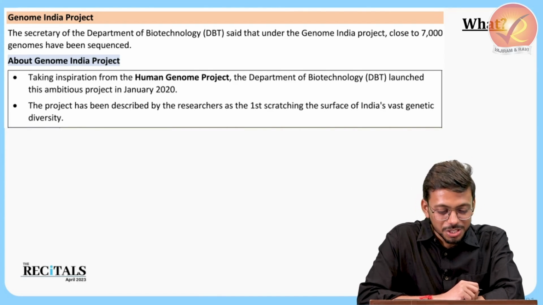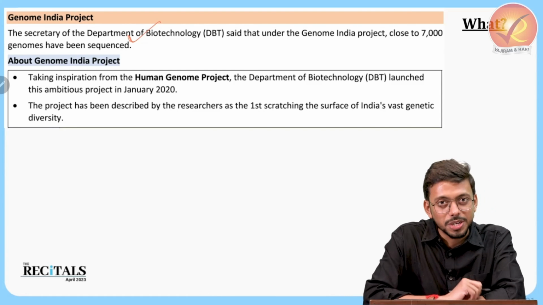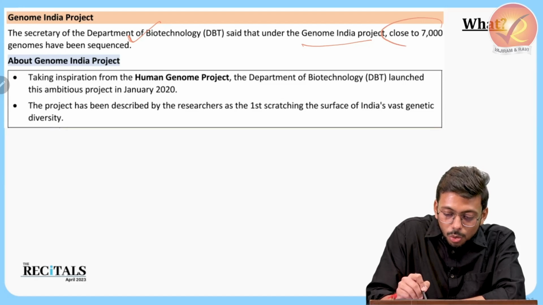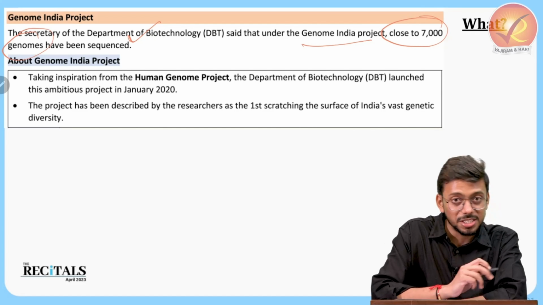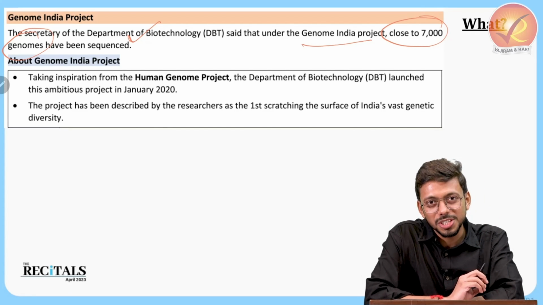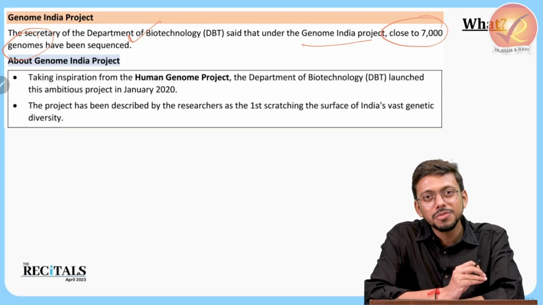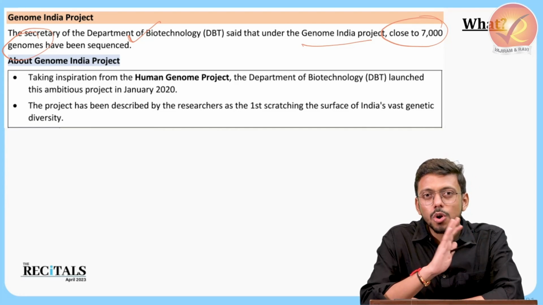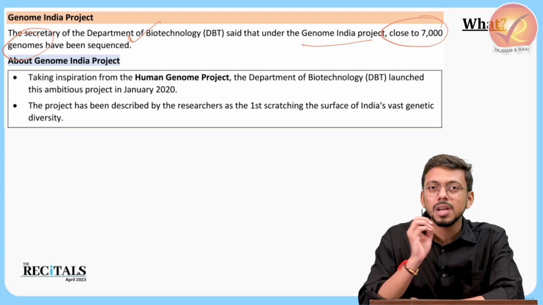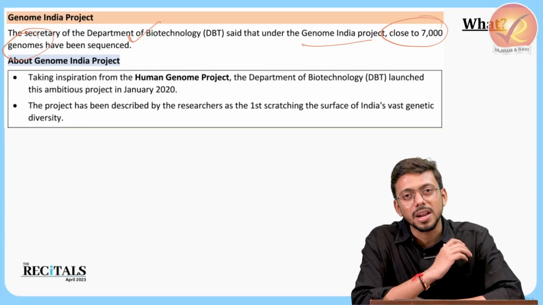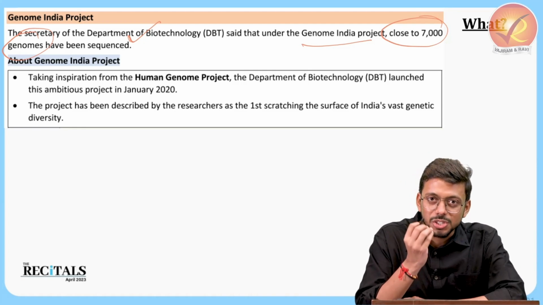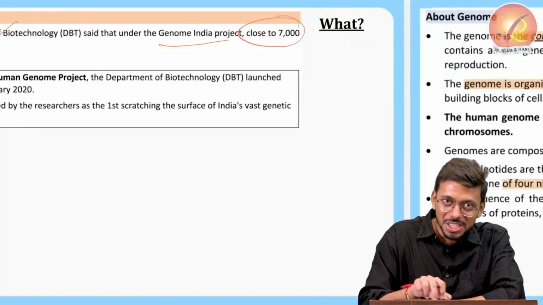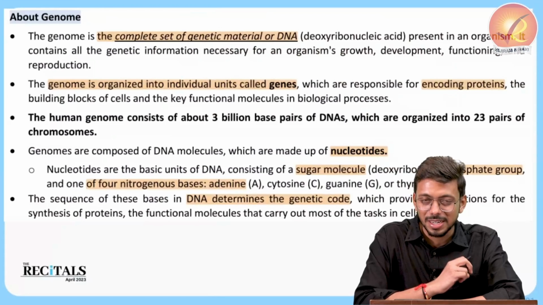In this project, the Secretary of the Department of Biotechnology has said that more than 7,000 genomes have been sequenced. The Indian government is going for the sequencing of 10,000 genomes from across the country, pan India. People will be selected anonymously from around the country, and their genomes will be sequenced. The questions are, what is a genome, what is genome sequencing? All these questions are definitely there.